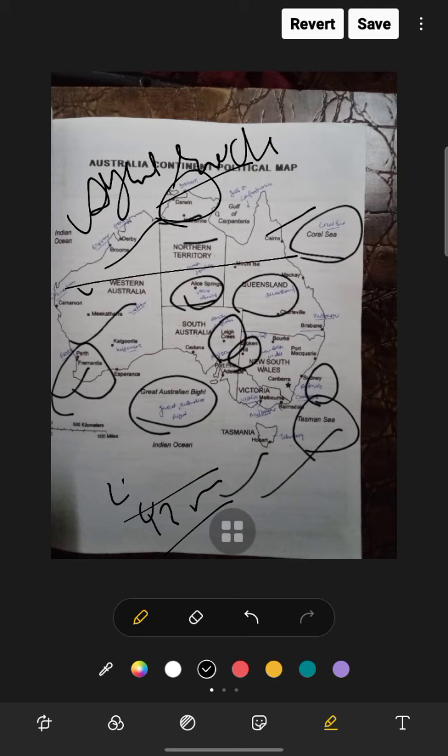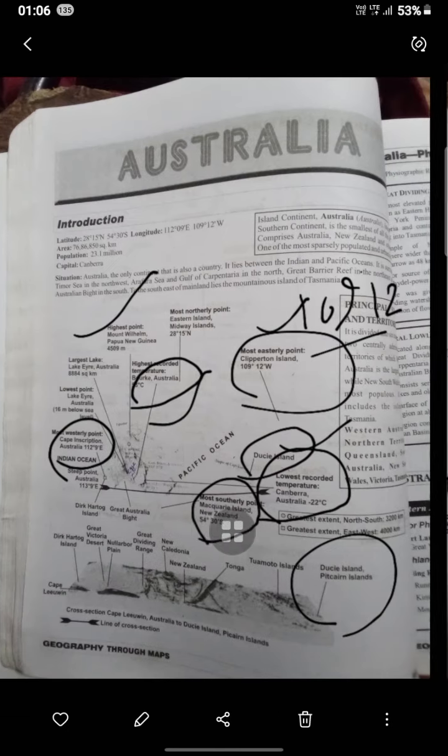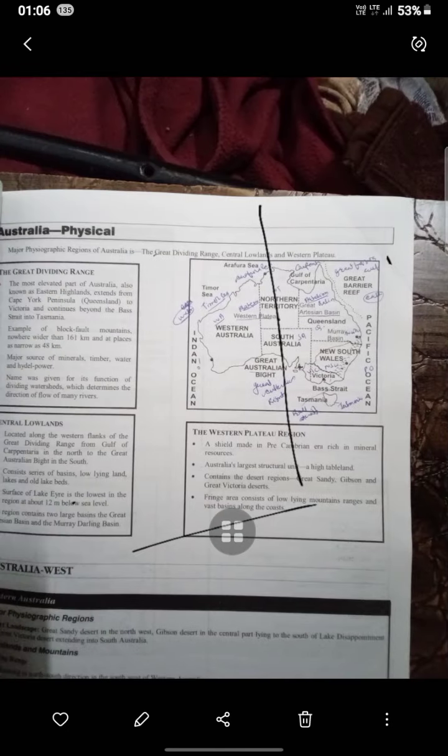Now we are going to discuss some major physiographic regions. It's the Great Dividing Range. For that we should move to another figure. So in this figure I'm showing you the Great Dividing Range.